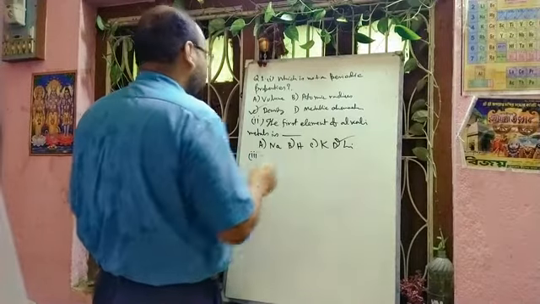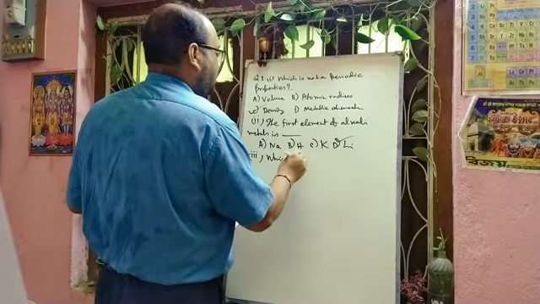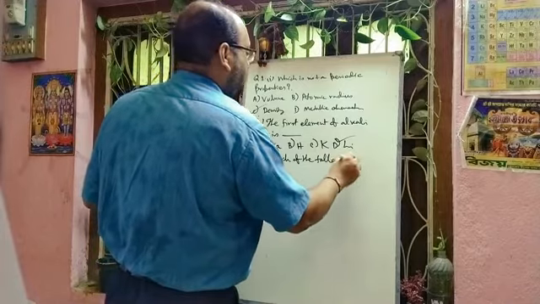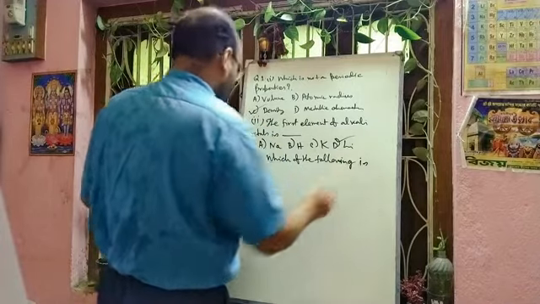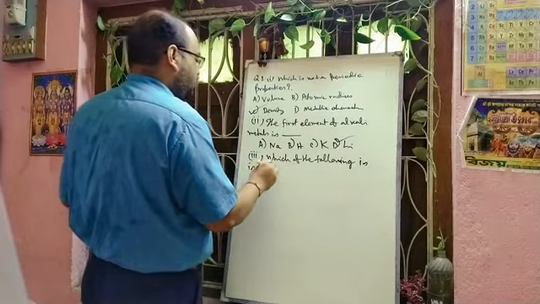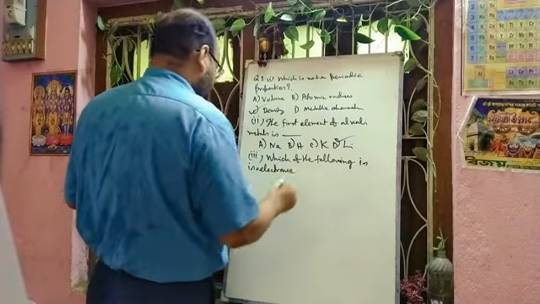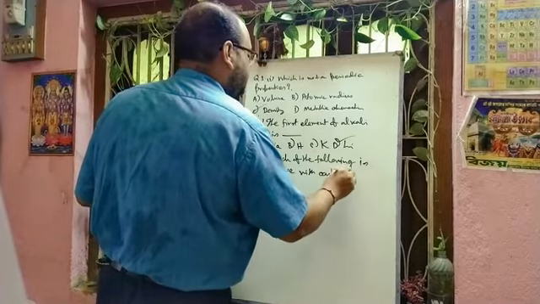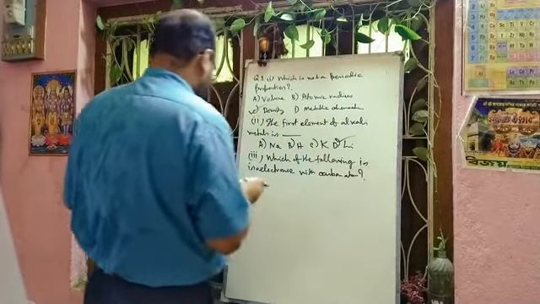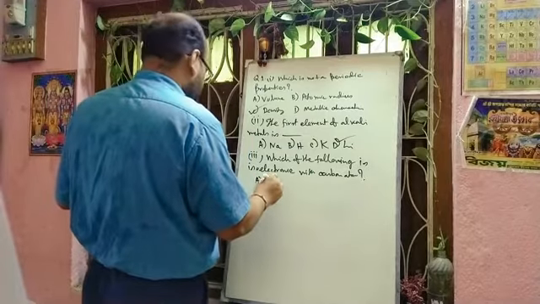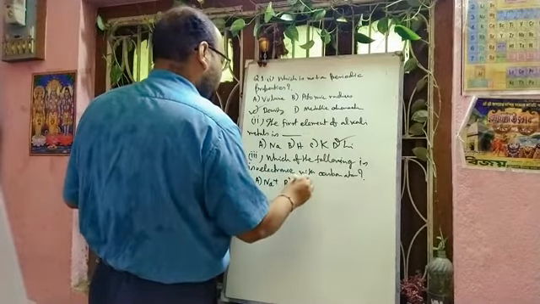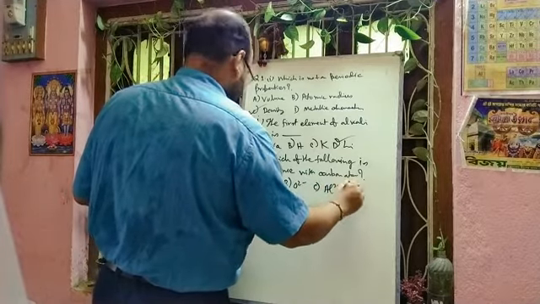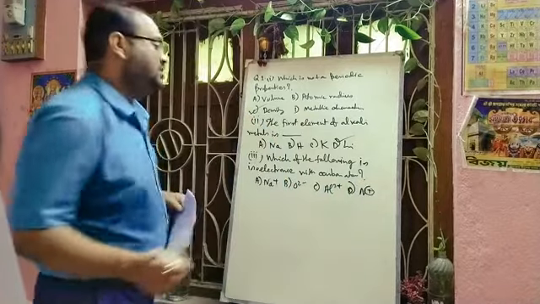Option 3. Which of the following is isoelectronic with carbon atom? Options are given: Na plus, O2 minus, Al3 plus, N plus. Isoelectronic means same number of electrons.